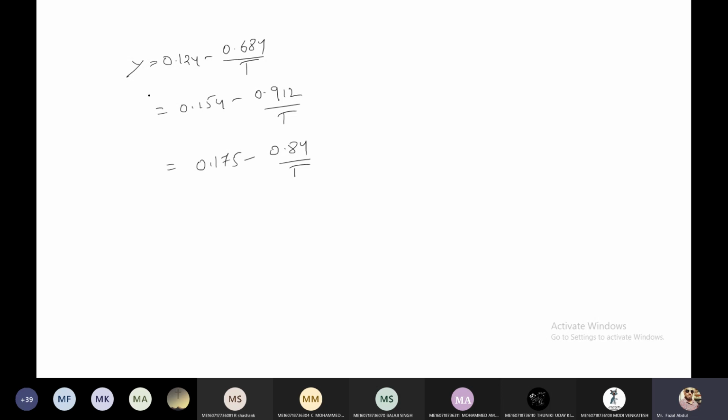So these equations are taken from some standard relations. By conducting a number of experiments, these equations are generated, so they are known as empirical relations. At any cost, you have to remember all these relations. This will help in solving the numericals. Okay, so which one do we have to select for a particular problem? That is the next question.